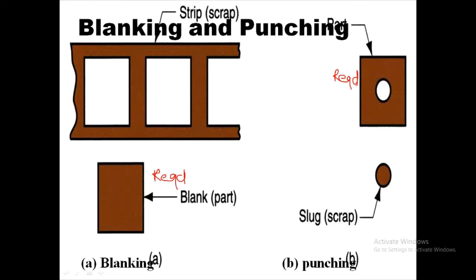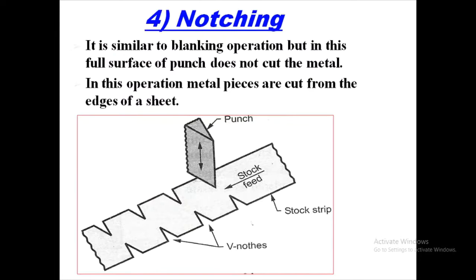Now let us see the next, notching. This notching is also quite similar to the blanking operation, but in this the full surface of the punch does not cut the metal. Whatever cutting is there, it is only on the edge of a sheet. As you can see over here, the cutting action is performed on the edge of the sheet.